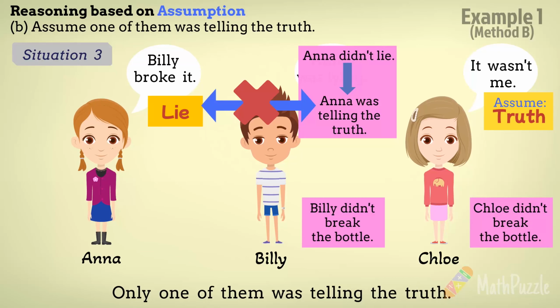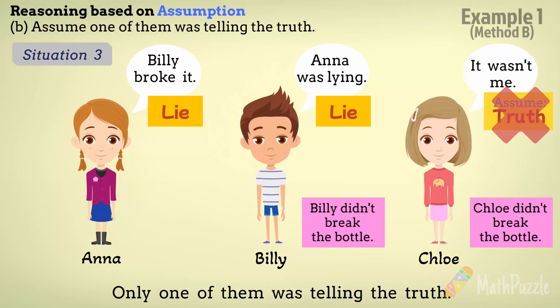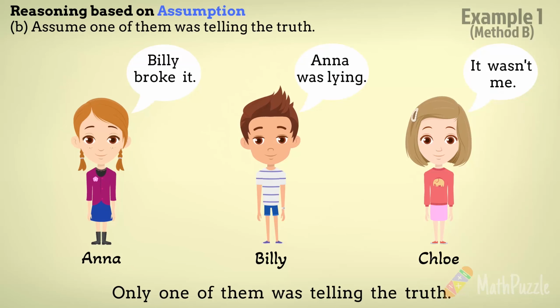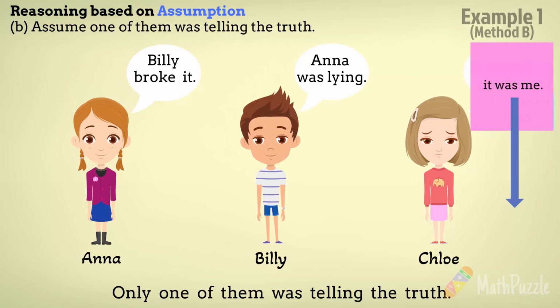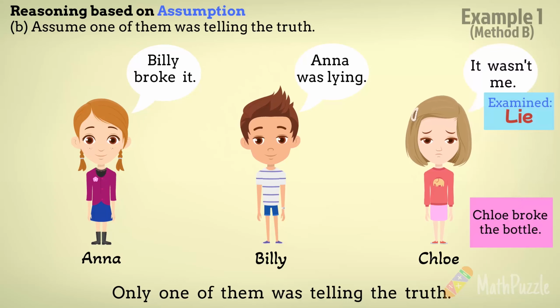Upon analyzing all the statements they made, a contradiction becomes evident. Therefore, the assumption is deemed invalid, and it can be concluded that Chloe was lying. Chloe's false statement, claiming that it wasn't her, implies that she was actually the one who broke the bottle. This assumption can still lead us to the correct answer.